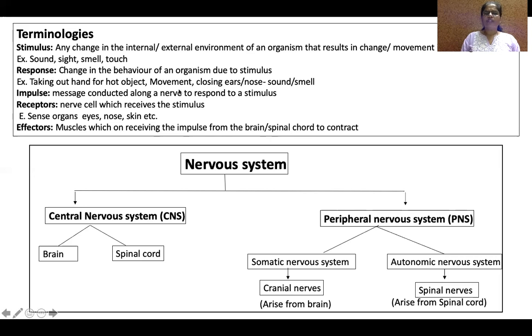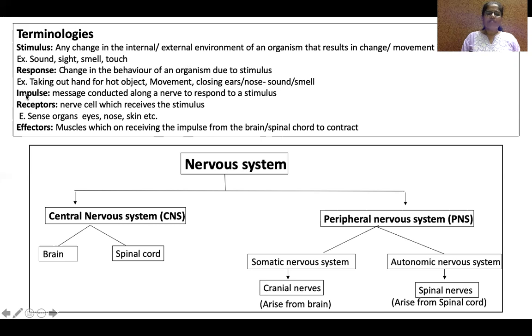Or movement, closing of ears and nose for a bad sound. If a bad sound comes, we'll close our ears. Or a good smell, food. We'll enjoy the smell of the food through our nose. That is a response that we give to the stimulus.